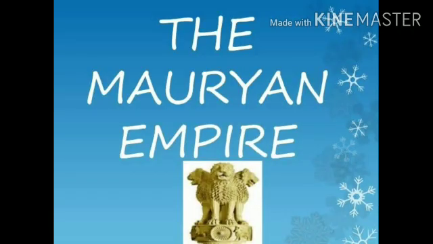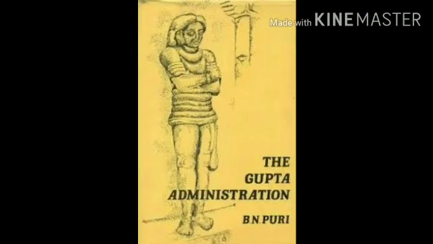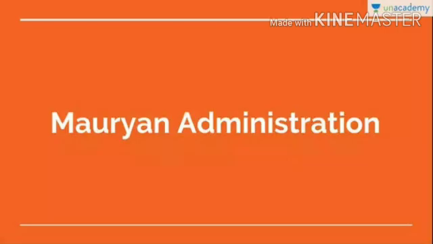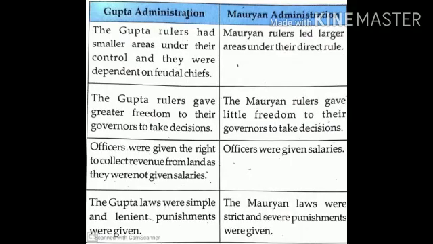Though we have not done Mauryan Empire, yet let's learn the differences and features of the Gupta and Mauryan administration. Watch this tabular presentation carefully and I'm sure you will understand it better. Gupta administration. First point. The Gupta rulers had smaller areas under their control. Mauryan administration. The Mauryan rulers had larger areas under their direct rule.